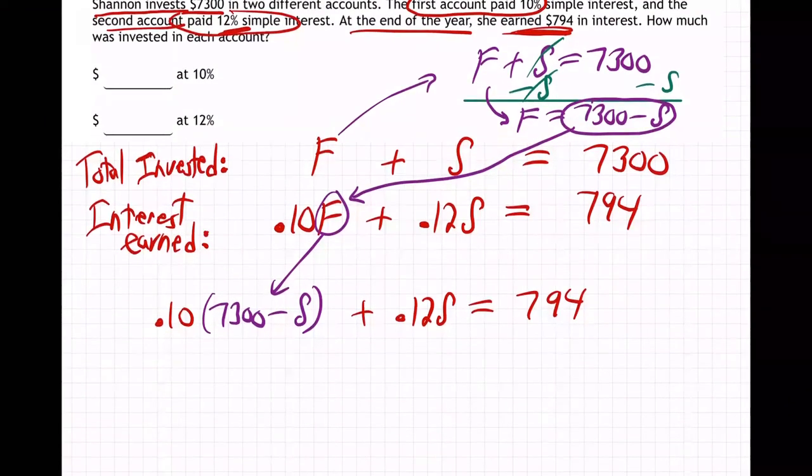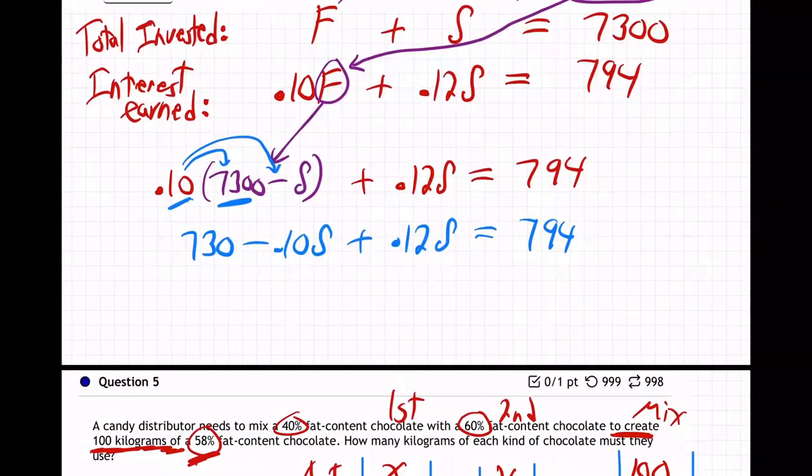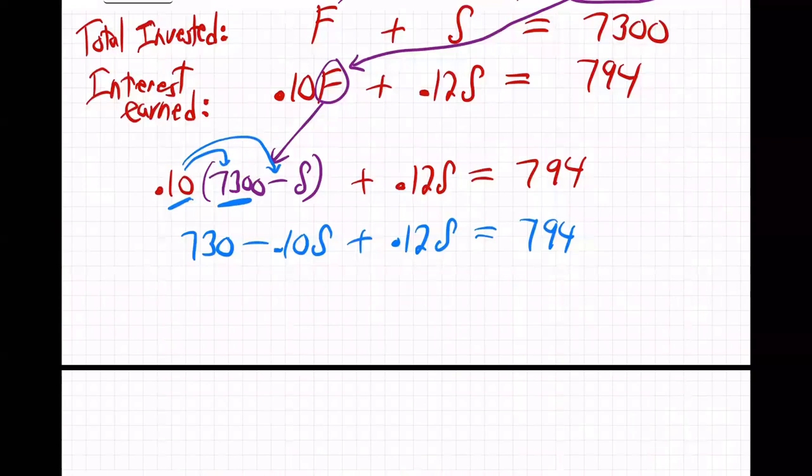Good there. Now we distribute. So 0.10 times 7,300 is 730 minus 0.10 S plus 0.12 S equals 794. And so now we're wanting to solve this.